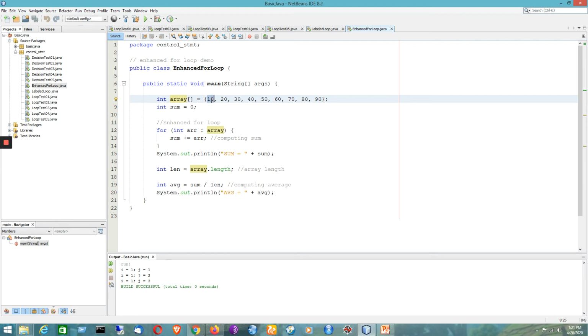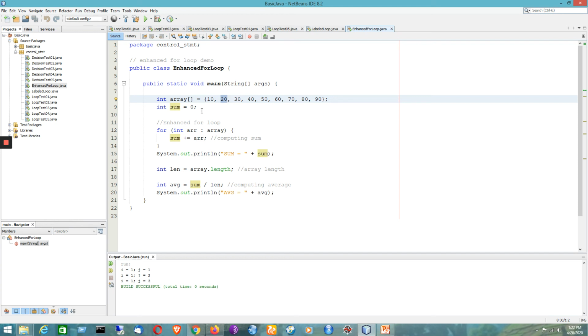So the first value is 10. It will be stored in the variable arr. So that value is added with the variable sum. So in that way, the value of the sum variable is getting updated. Now for the next iteration, arr will be equal to 20, and the value 20 is now getting added with the old value, that was 10. So 10 plus 20, it will be 30 now.